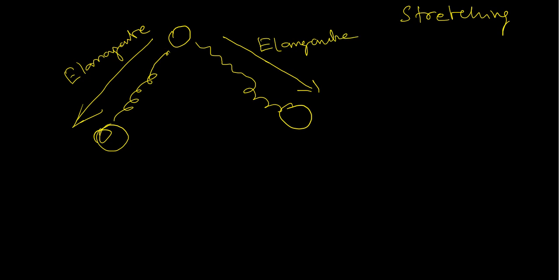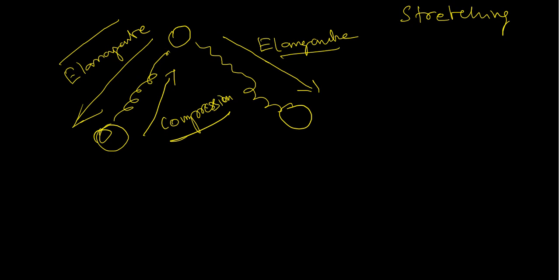After elongation, it may come back to the original in this direction, which is called compression. Stretching vibration is explained as elongation and compression. The elongation of a bond and the compression of a bond is called a stretching vibration.